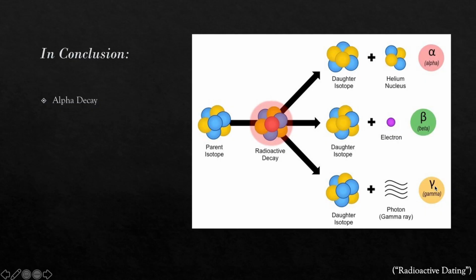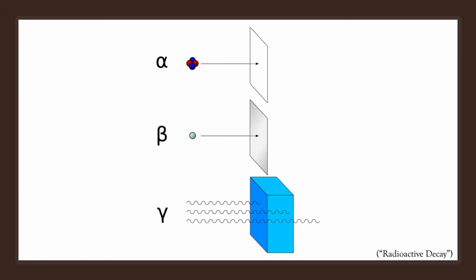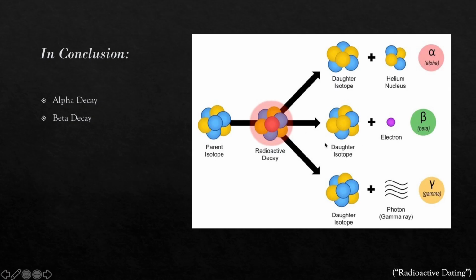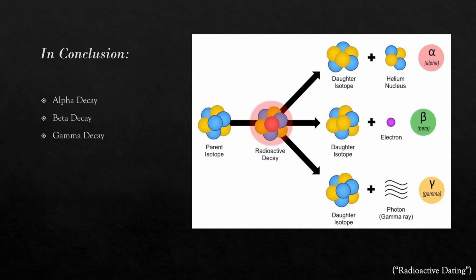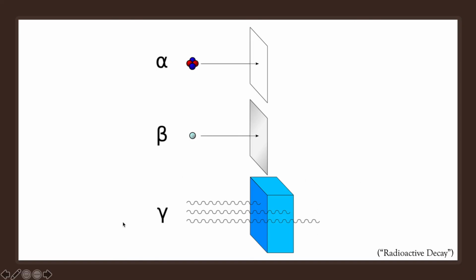In conclusion, radiation consists of a variety of different types. Alpha decay is the emission of a helium nucleus from an unstable atom, causing the atom to change its identity. These particles are rather weak, not being able to penetrate even a piece of paper. Beta decay is the change of a proton to a neutron, or a neutron to a proton, via the emission of a positron and an electron respectively with their neutrinos antimatter counterparts. Beta particles are more dangerous than alpha particles, being able to penetrate a thin aluminum plate. And gamma decay is the emission of a high-powered photon, which does not change the identity of the atom. These photons are the most dangerous of the three, being able to penetrate several meters into concrete.